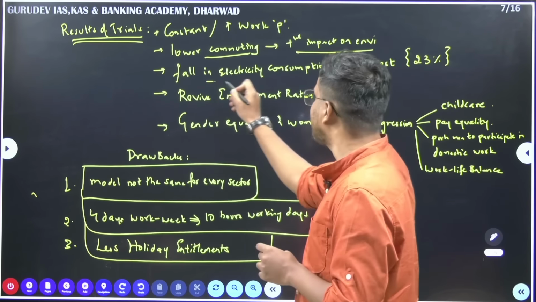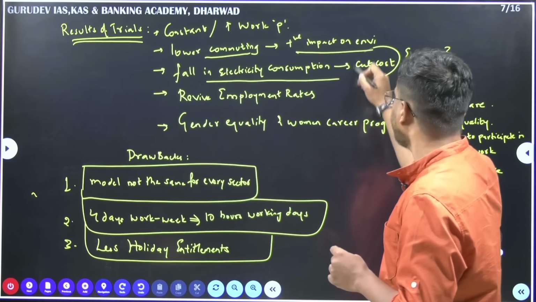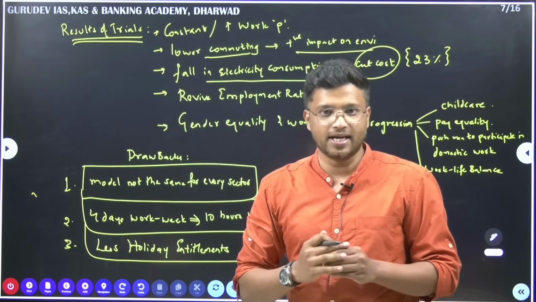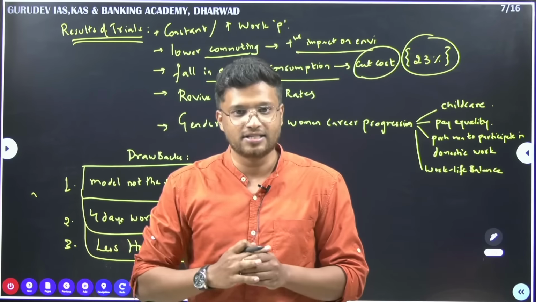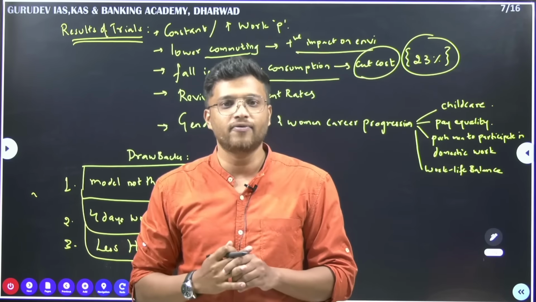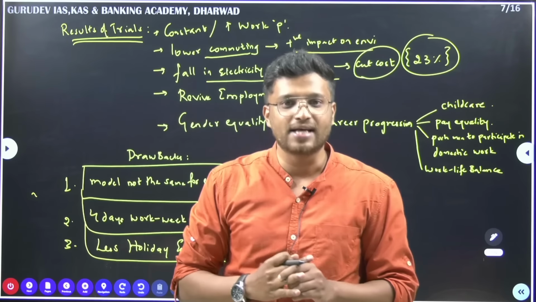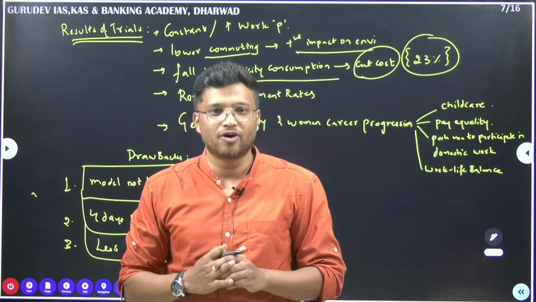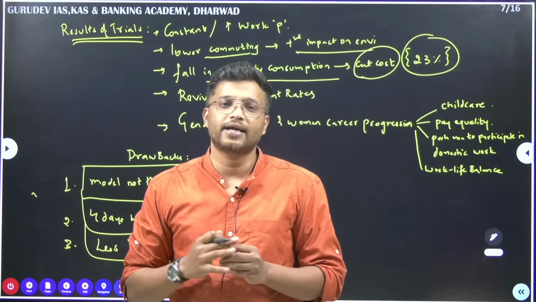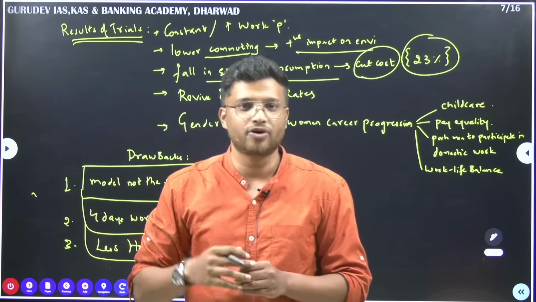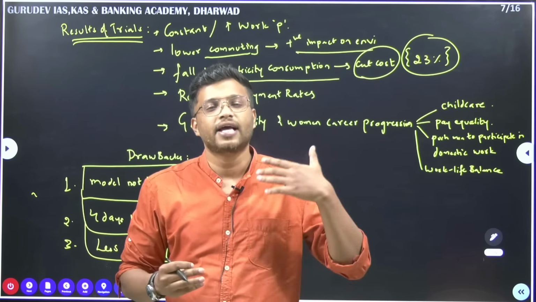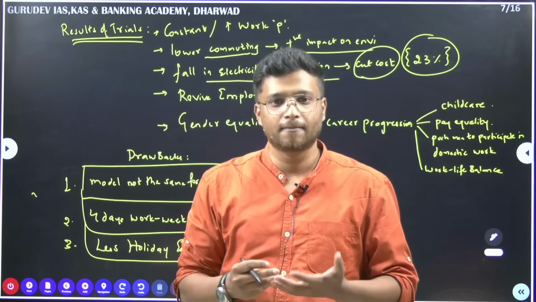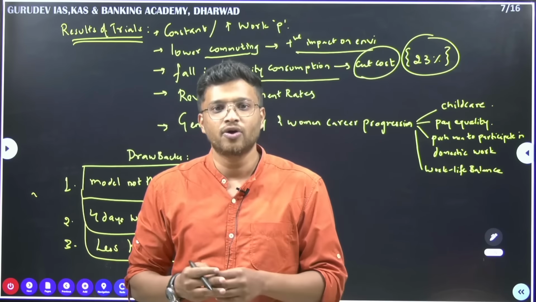Thirdly, fall in electricity consumption and cut in cost. It was observed that there was almost a 23% fall in electricity consumption. This will help again in the positive impact on the environment, as well as help the companies to cut cost and invest in improving work conditions, or use this additional investment in improving production capacities. So this is again a good one.